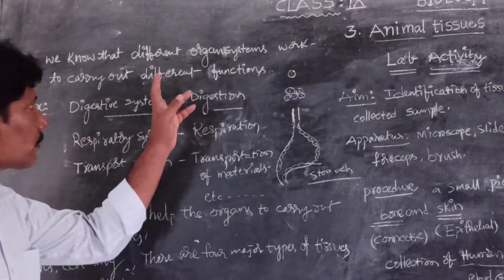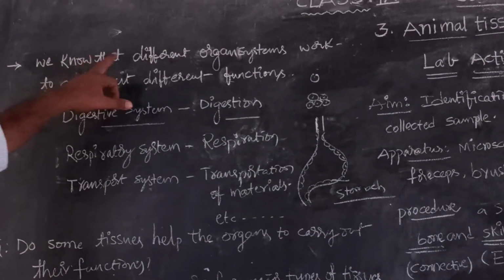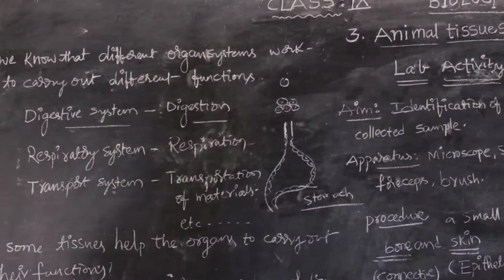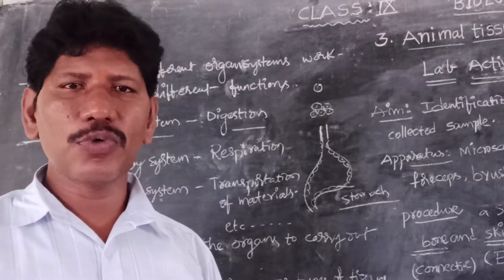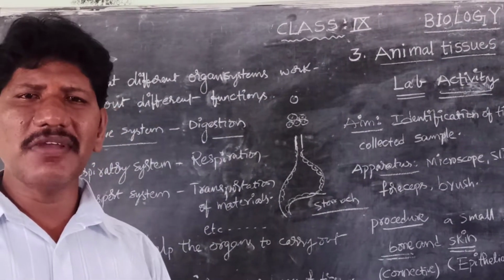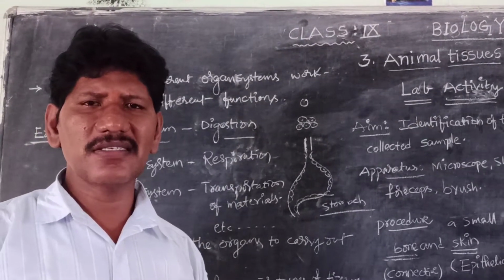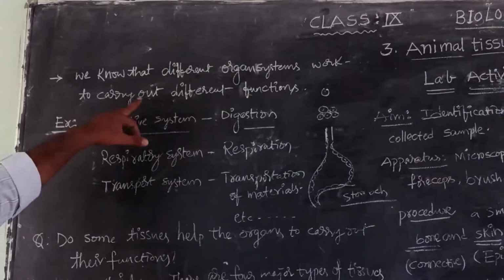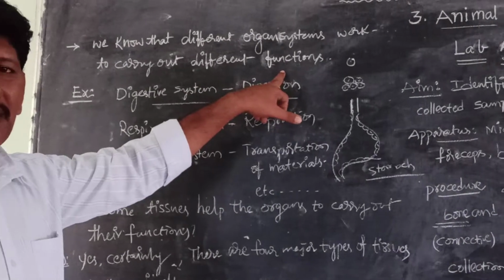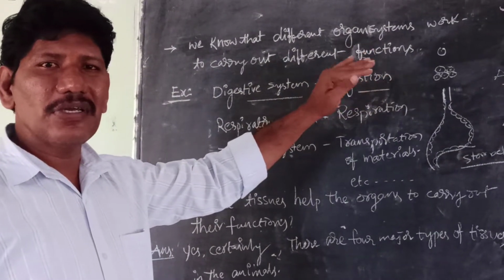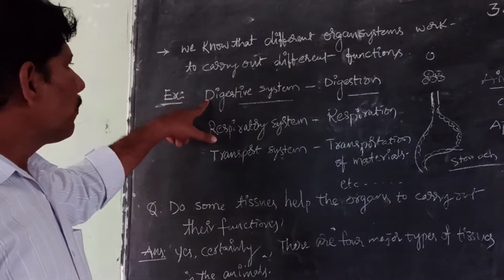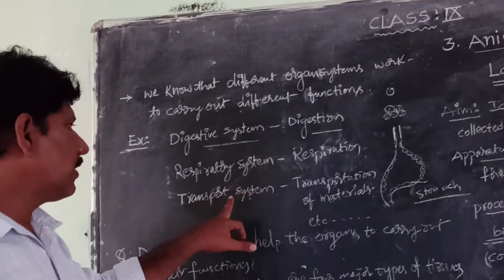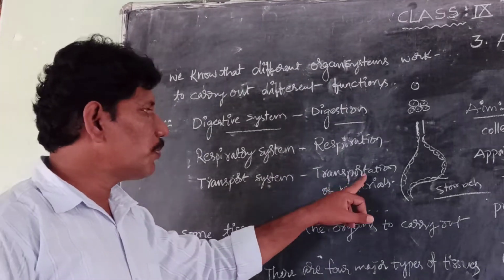We know that there are different organ systems, for example, the digestive system, respiratory system, transport system, excretory system, reproductive system, and coordination, that means the linking system. We also have the muscular system, skeletal system, and nervous system. Different organ systems work to carry out different functions. For example, the digestive system is meant for digestion, the respiratory system for respiration, and the transport system for the transportation of materials.